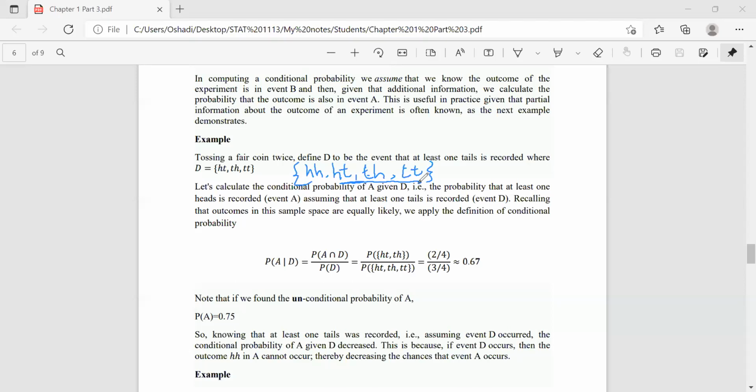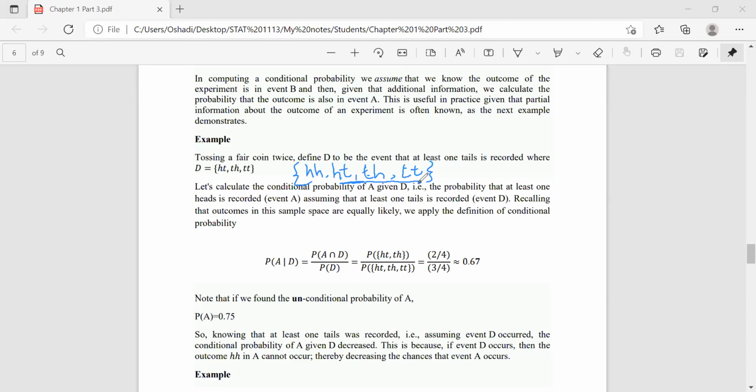Let's calculate the conditional probability of A given D, i.e. the probability that at least one head is recorded, assuming that at least one tail is recorded, event D. So another event A is introduced here. The event A is that at least one head is recorded.